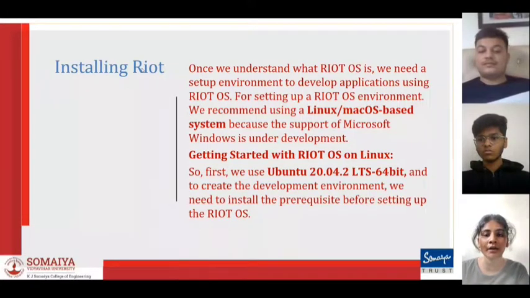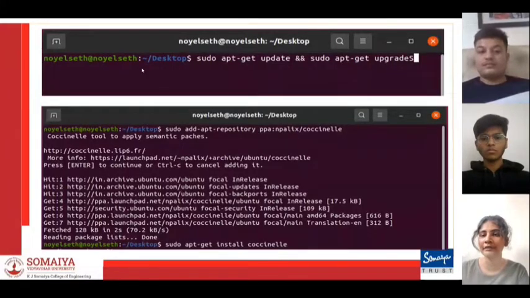Getting started with RIoT OS on Linux, we first use the Ubuntu version, and to create that development environment, we need to install the prerequisites before setting up RIoT OS. As you can see, the installations are available using Ubuntu. These are the packages that have been installed, using sudo apt-get install.